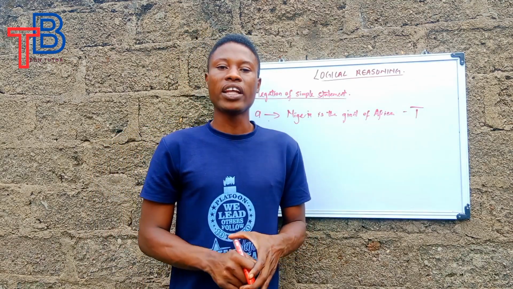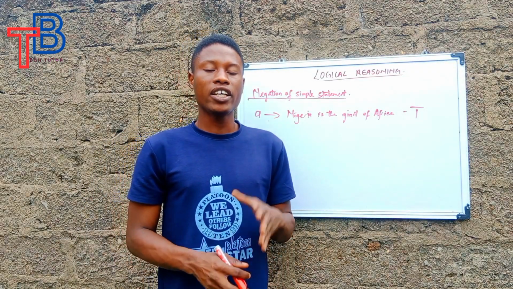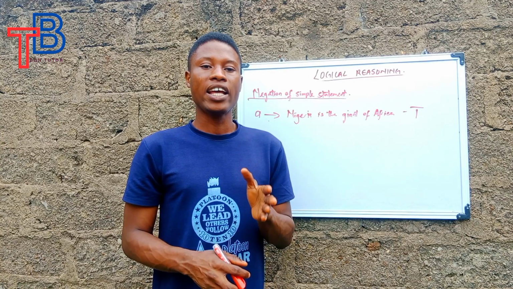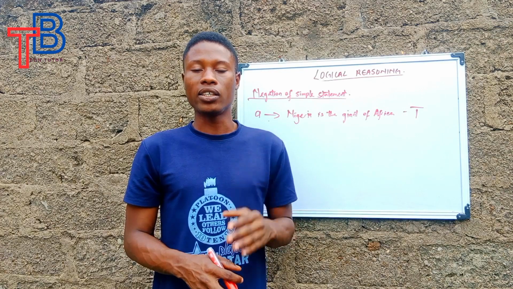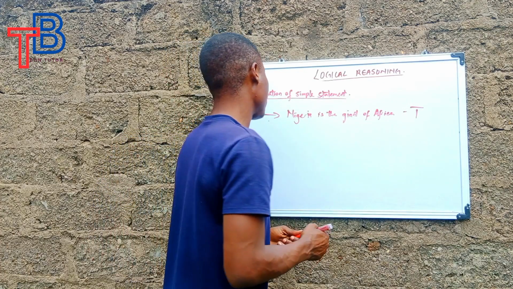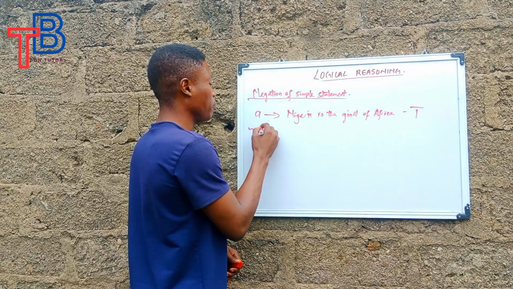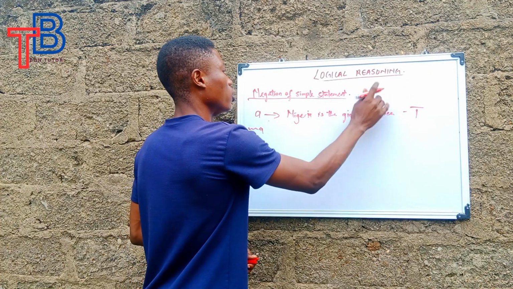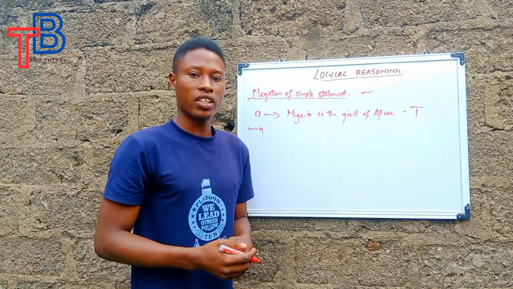And when we're talking about negation of a simple statement, it is just the application of the word not in the appropriate position in the statement. Let me give you the example. And it is represented by using this symbol. You put this symbol before the statement.